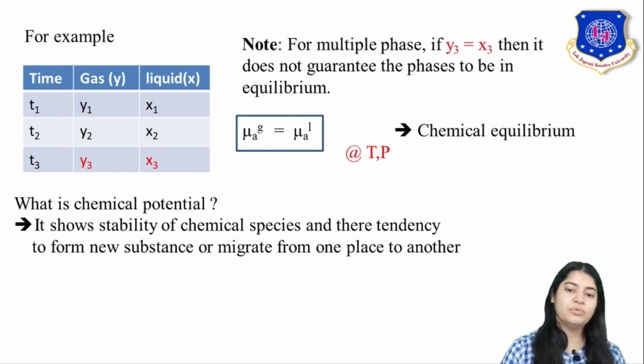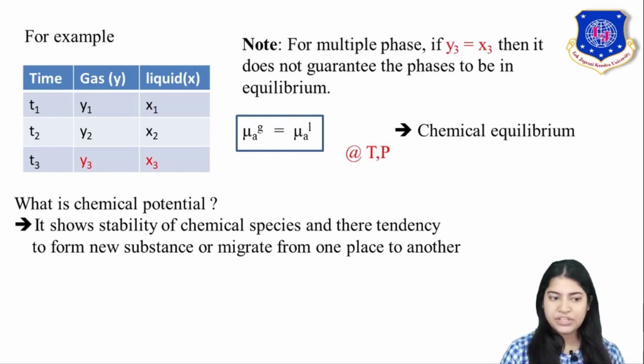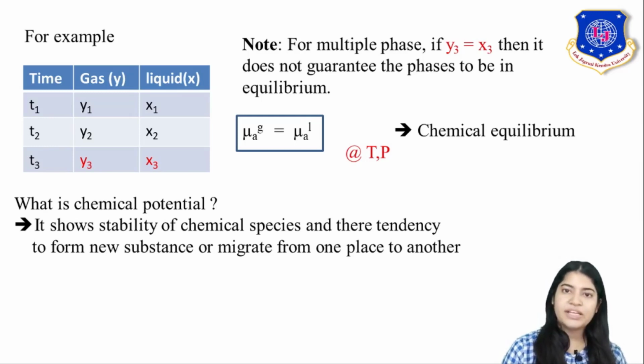Here I have shown that y3 is equal to x3, that is, at time t3 I have got some results, y being the concentration of a component in the gas phase, and x the concentration of that component in the liquid phase. So at time T3, I am getting a condition when the composition in both gas and liquid phase is the same. But it doesn't justify that as the concentration is the same, equilibrium will be there.